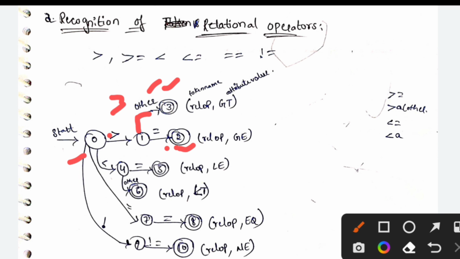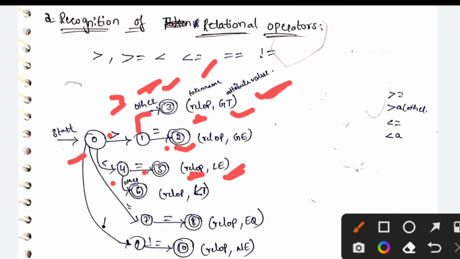Here we have two values, one is the token name and another one is the attribute value. So relational operator is our token name, and here we are ending with the greater than operator, so we need to write gt. Again, applying 4 on 0, you need to take less than or equal to. It is a relational operator, and less than or equal to is the attribute value. This is the token name and this is the attribute value.